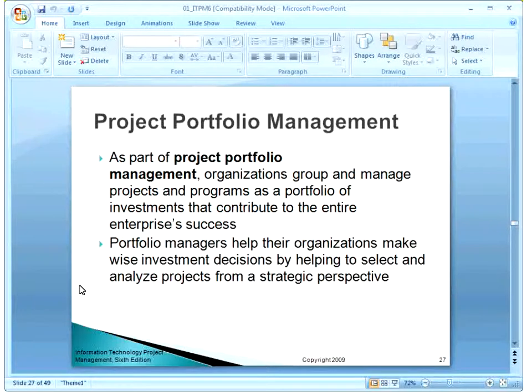So the portfolio manager helps their organization make decisions about which 3 projects from the 8 or 10 will give better return on investment, which will be good for the organization to work on with the resources and cost available.